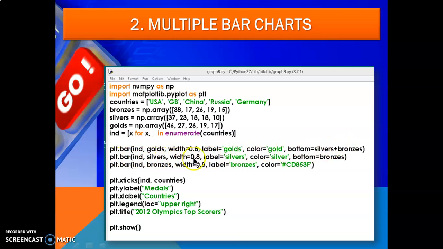And ind silver, and that is bronze, all colors are given with plt.bar.